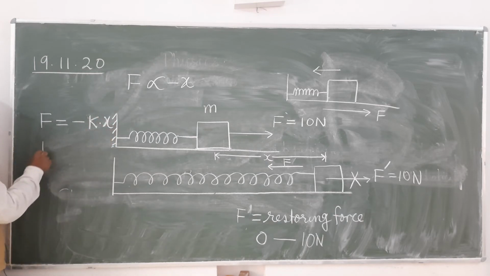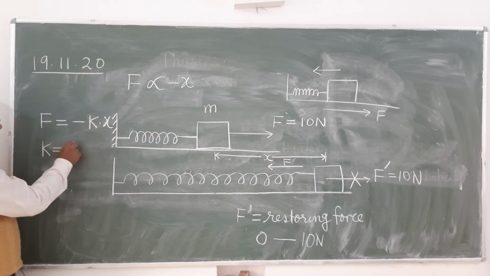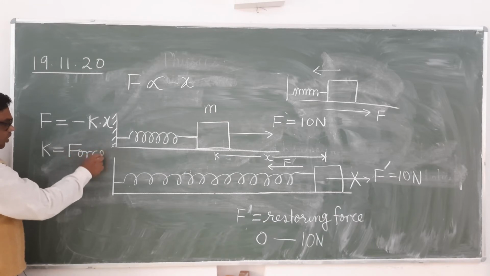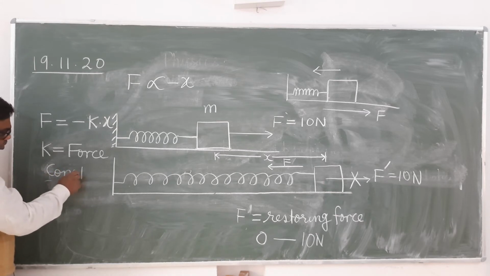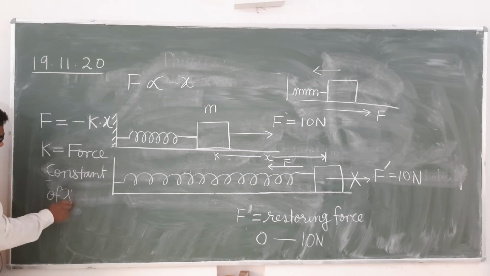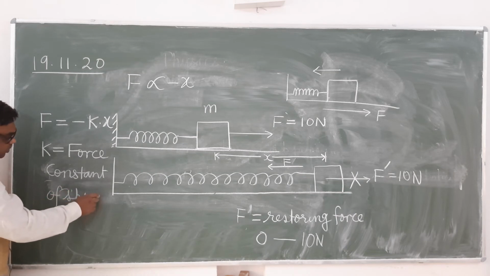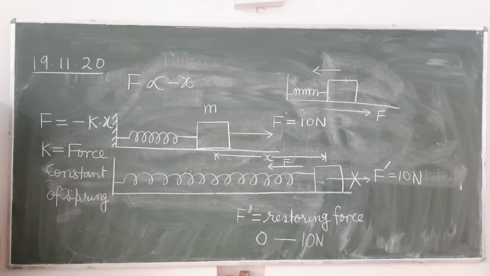What is K? It is the force constant of the spring. All these things you write down. Force constant of spring, which depends on the quality of the spring.